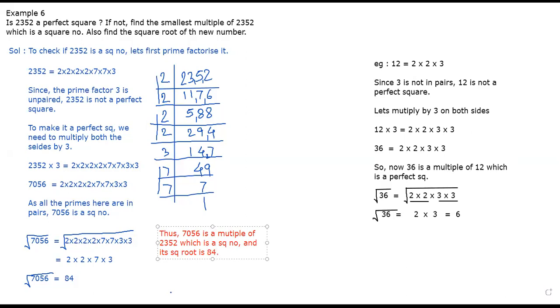Its square root is 84. Any difficulty? No, sir.